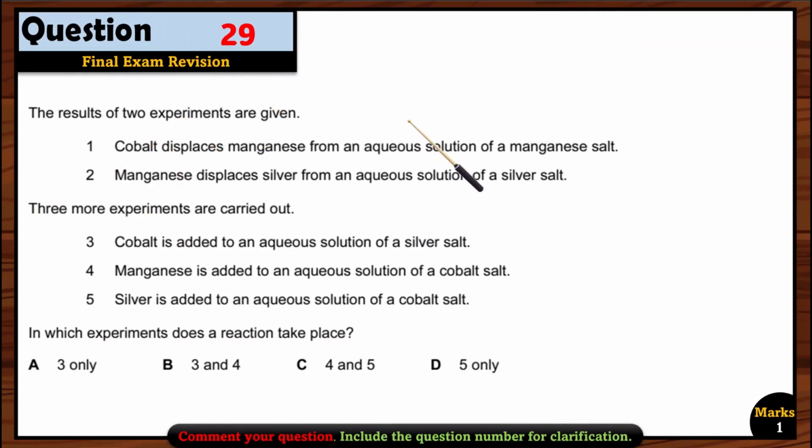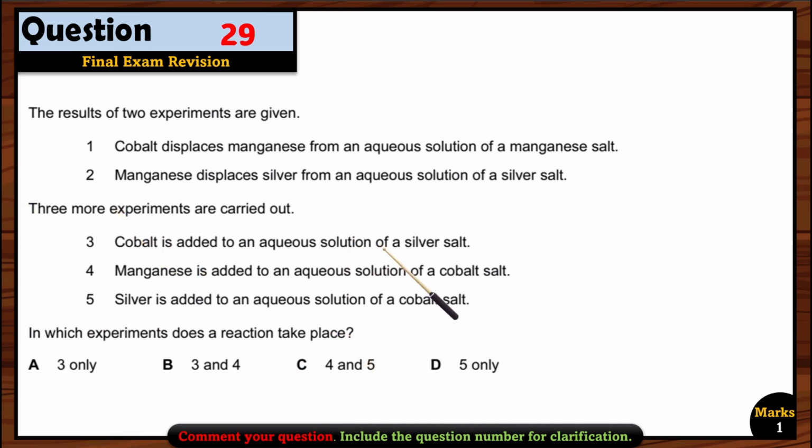Question 29. The results of two experiments are given. Cobalt displaces manganese from an aqueous solution of a manganese salt. What does it mean? It means cobalt is more reactive. Manganese displaces silver from an aqueous solution of a silver salt. So it means manganese is more reactive than silver. Okay, now let's see. Three more experiments are carried out. Third, cobalt is added to an aqueous solution of a silver salt. Fourth, manganese is added to an aqueous solution of cobalt salt. Fifth, silver is added to an aqueous solution of cobalt salt. In which experiment does a reaction take place?